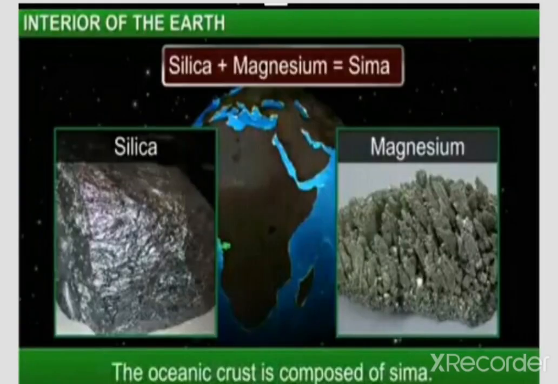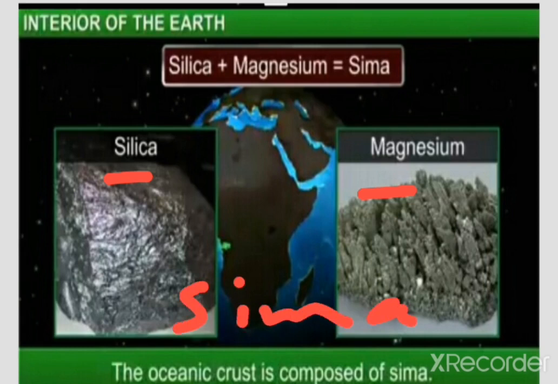magnesium, in the oceanic crust, how will it come? Si from silica and Ma from magnesium. So it is Sima. Okay, it is Sima in the oceanic crust. Si from silica, Ma from magnesium. In this way, you should keep in mind: Sial means silica plus aluminum, and Sima means silica plus magnesium. These two layers were known by these names in earlier ages.